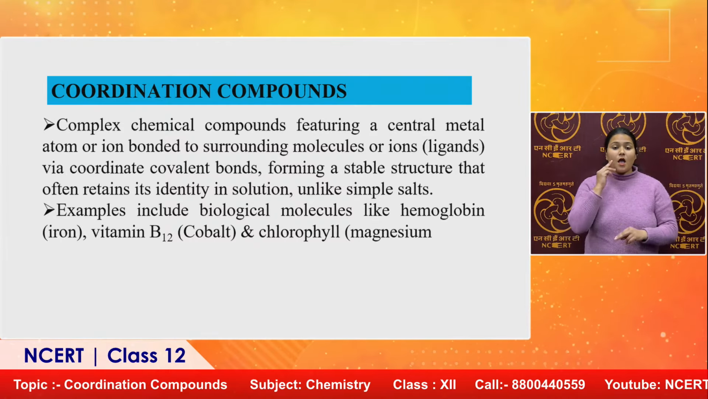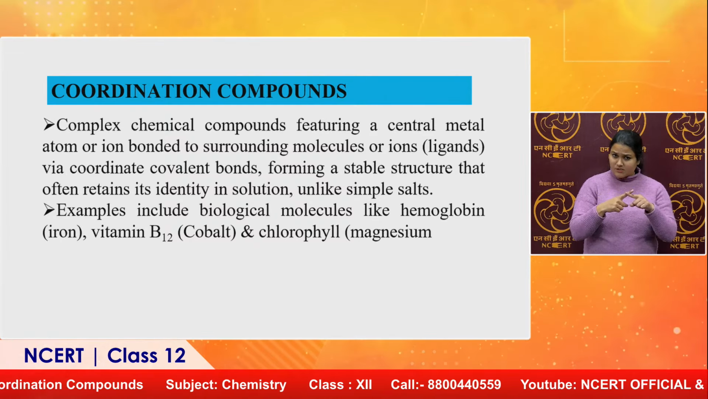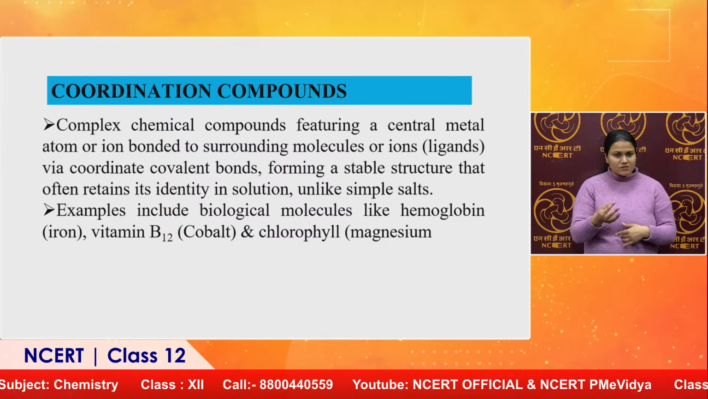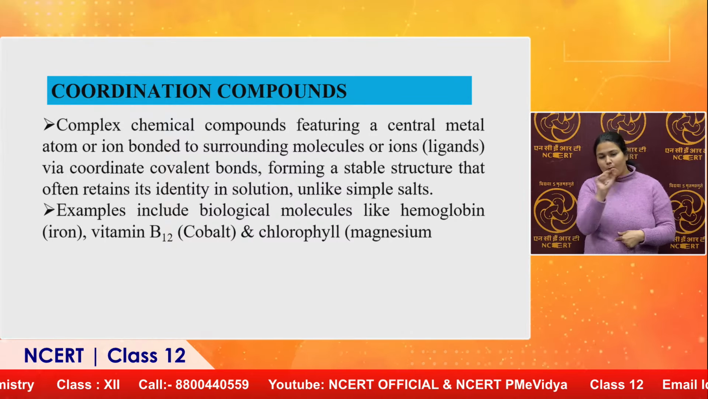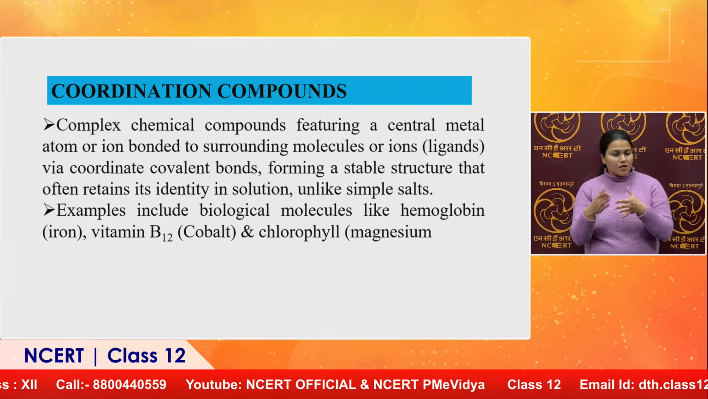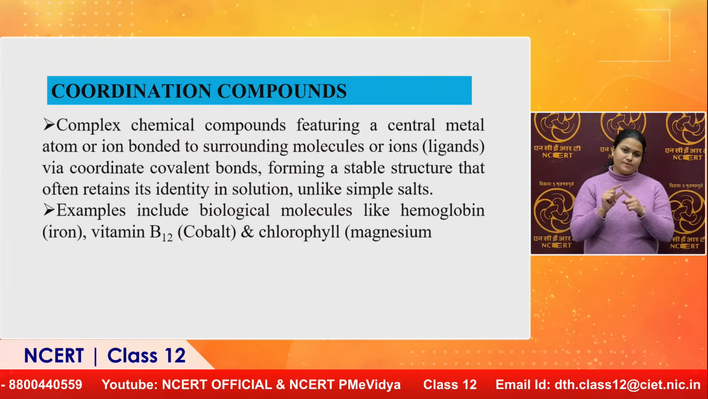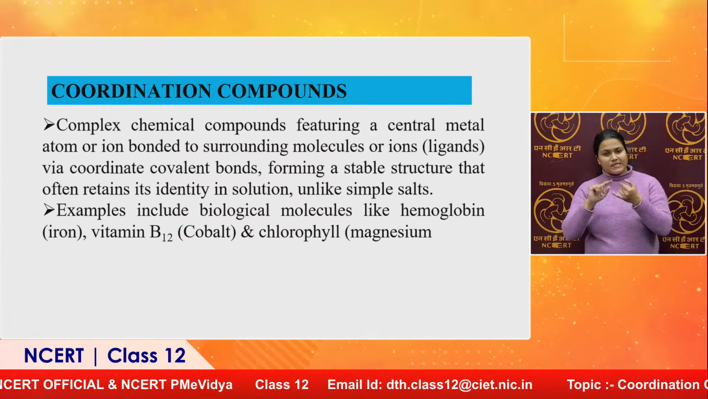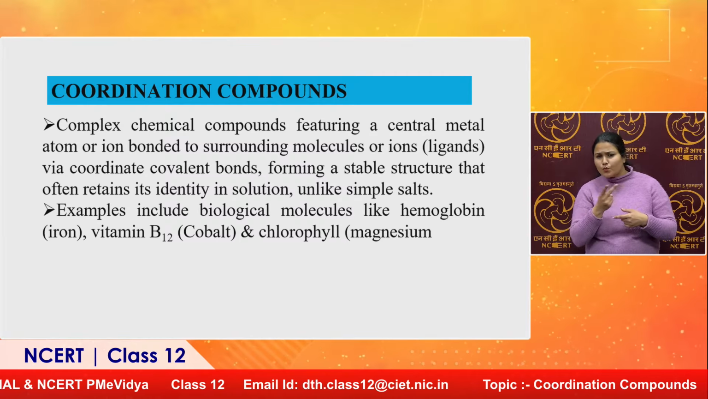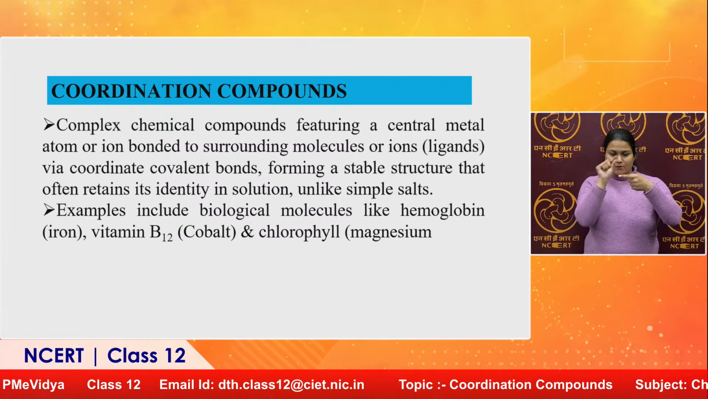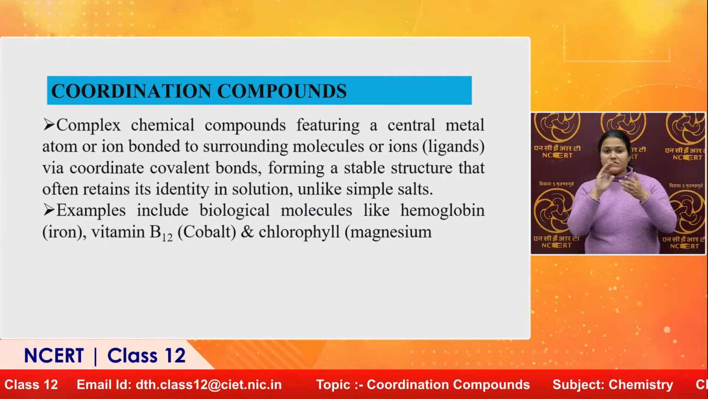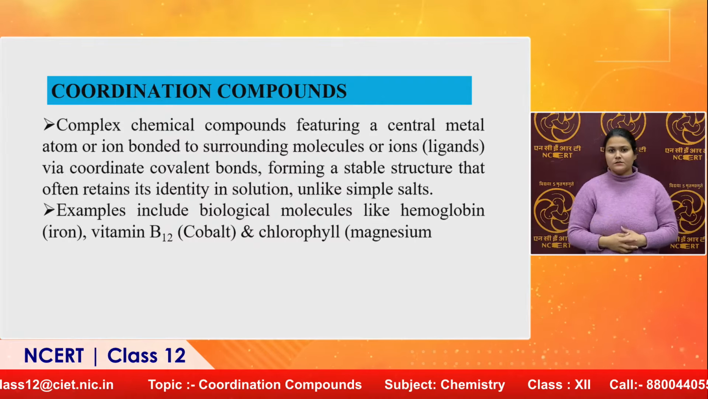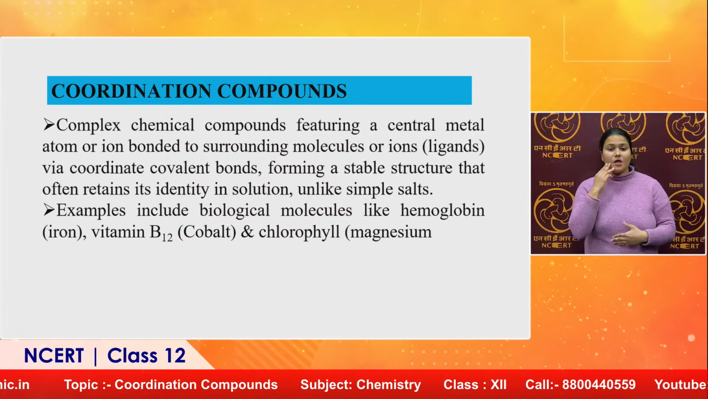Basically, we can say that coordination compounds are complex chemical compounds featuring a central metal atom or ion bonded to surrounding molecules or ions, generally called ligands, via coordinate covalent bonds. A coordinate covalent bond means both electrons of the bond are provided by one atom or group of atoms, forming a stable structure that often retains its identity in solution, unlike simple salts.